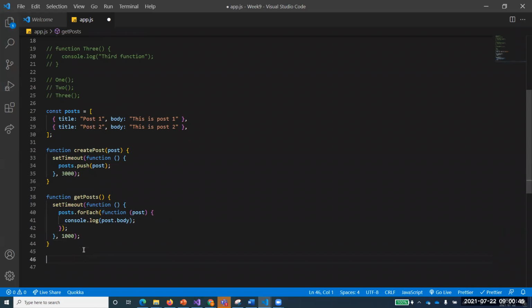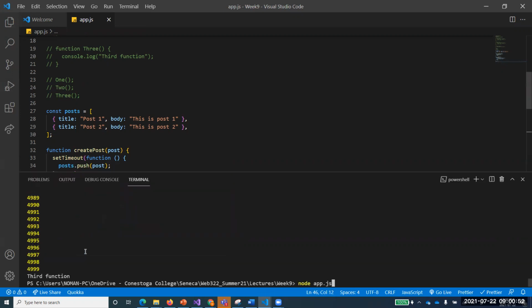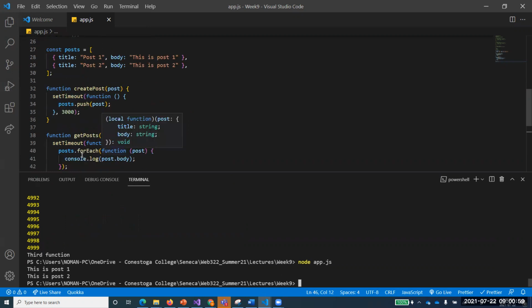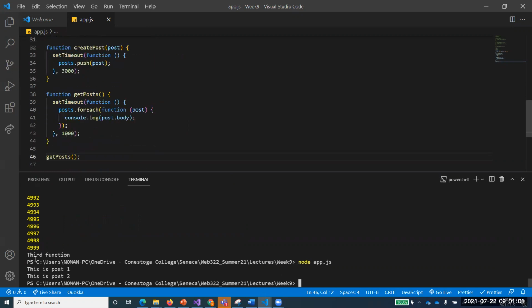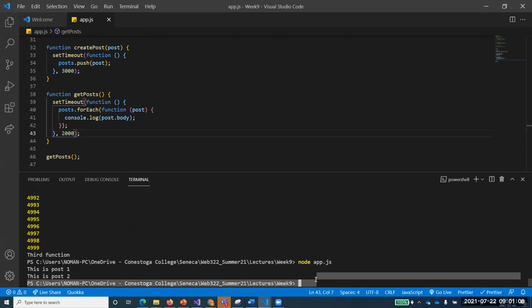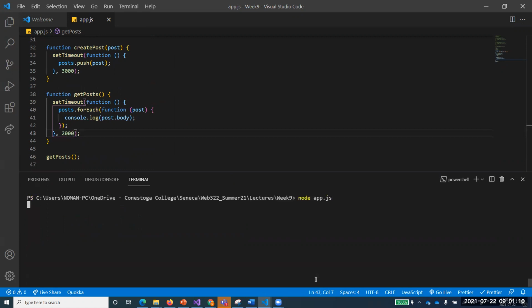Now see here, interesting. First of all, I'm just calling get posts just to show you what is going on. So I run that one. So this is post 1, this is post 2. And you see that it has taken 1 second to produce the output. Let me make it 2 seconds. It will come after some more time. You see 1, 2, and now this is running. So I'm just accessing the posts, and there are 2 posts over there.